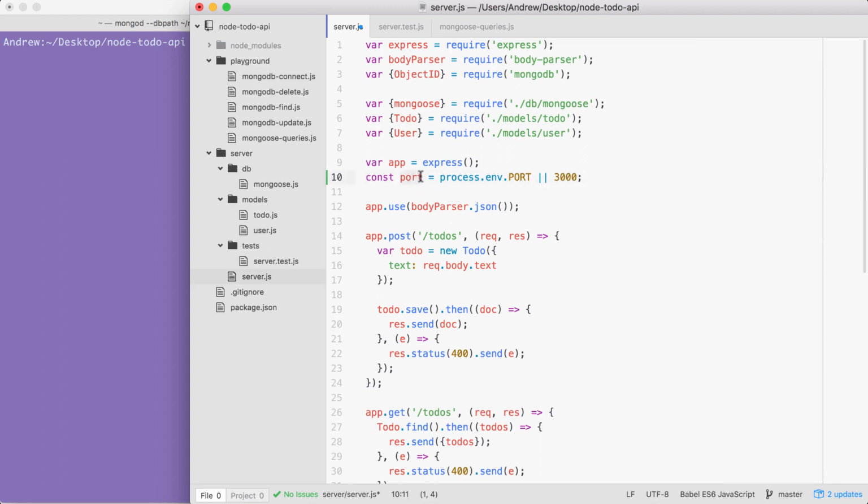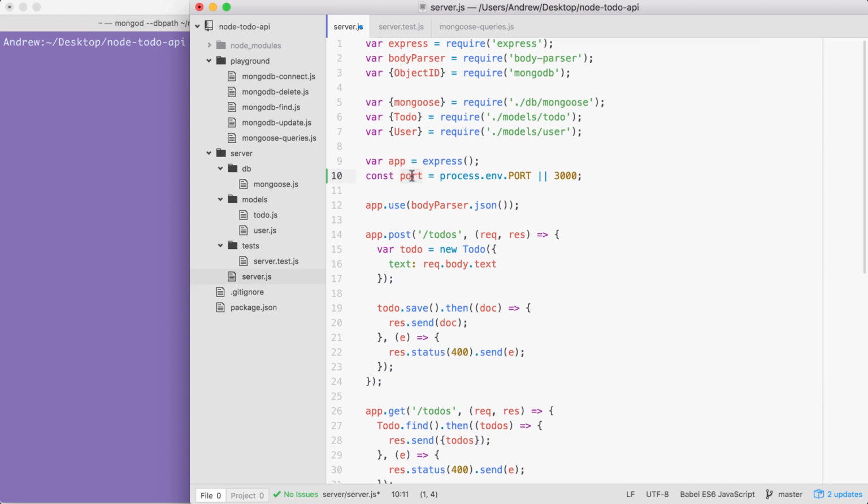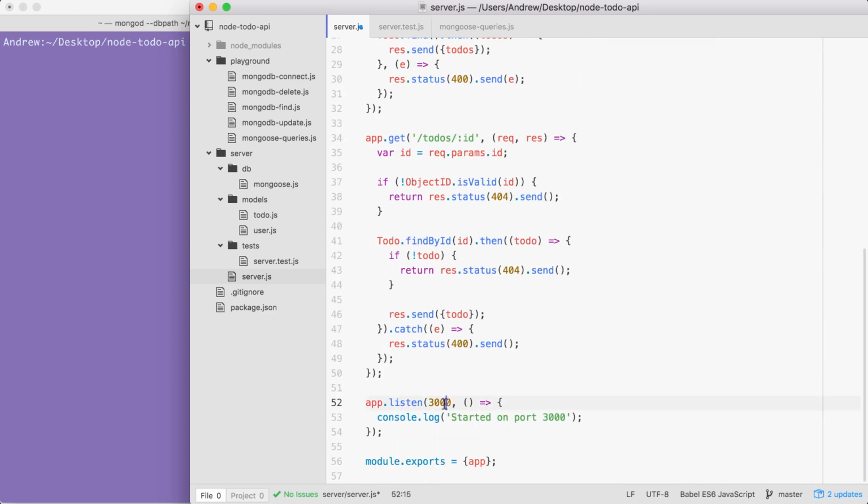Now, we need to swap out 3000 down below with the port, which means our call to app.listen is going to have port passed in, and our string below is going to get switched to a template string, so we can inject the actual port. Right here, I'll use "started up at port". Then I'm going to inject the actual port variable into the template string. All right, the port is set up, and now we can move into the package.json file.